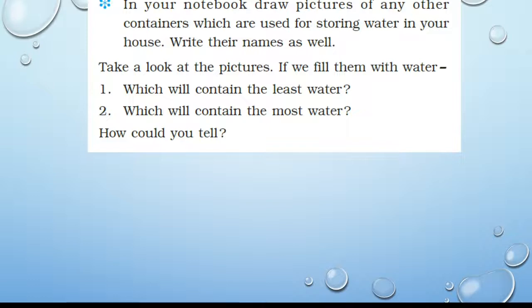Take a look at the picture. If you fill them with water, which will contain the least water, which will contain the most water? How could you tell? You have to draw some pictures of containers and then we have to guess. If you fill them with water, which container contains the least water and which container contains the most water, and then tell how.